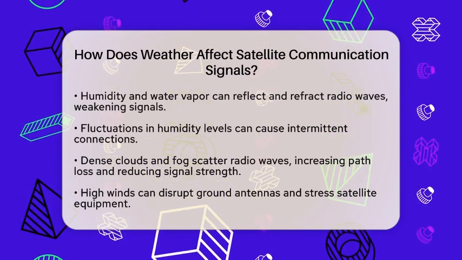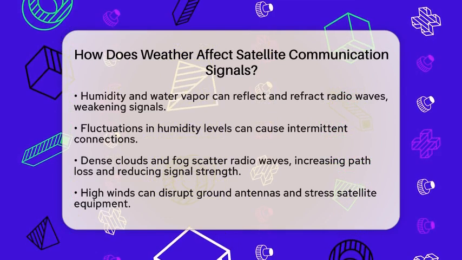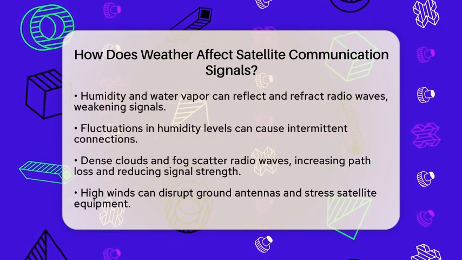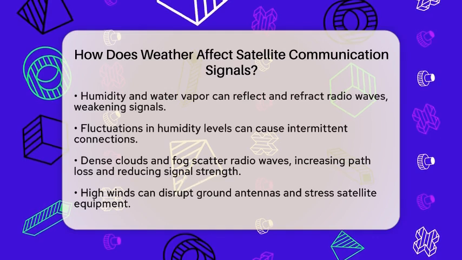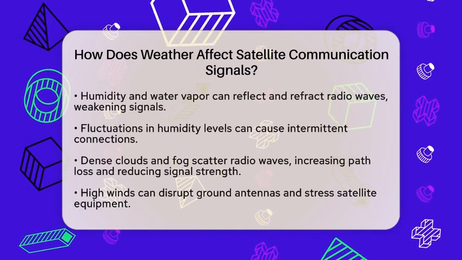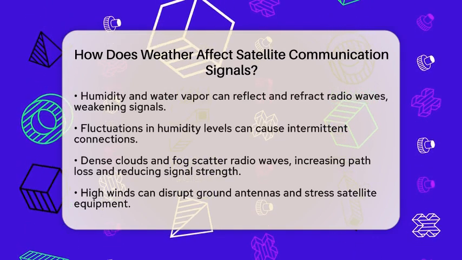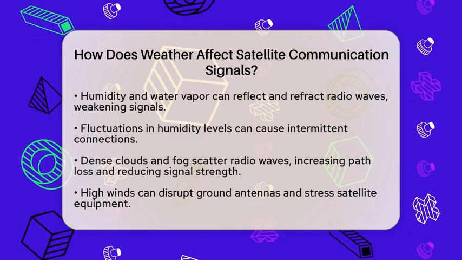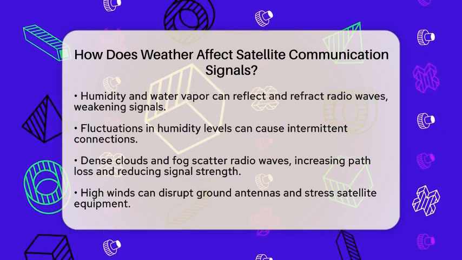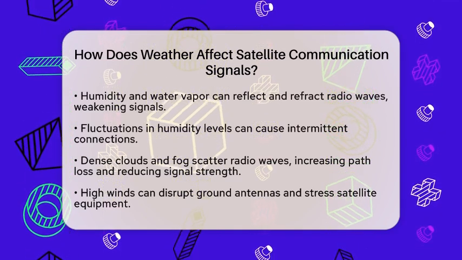Cloud coverage and fog also play a role. Dense clouds and fog can scatter radio waves, increasing the path loss between the satellite and the ground receiver. This scattering delays the signal and reduces its strength, causing disruptions. High winds can make things worse by moving ground antennas or putting stress on satellite equipment.